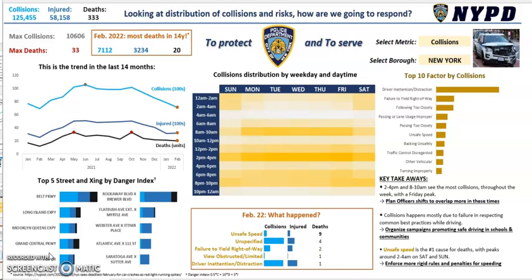So we have that the top 5 street and crossing by danger index are represented with bar charts showing the composition of each metric, collisions, injured, and deaths, using the same colors to provide for better understanding.